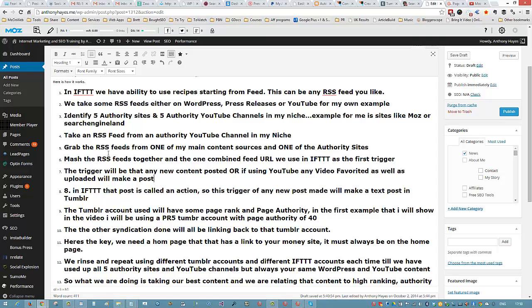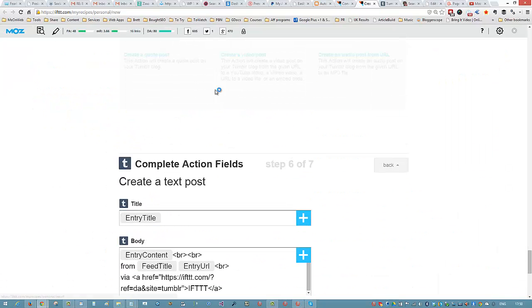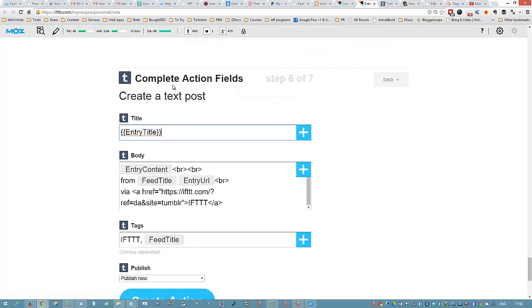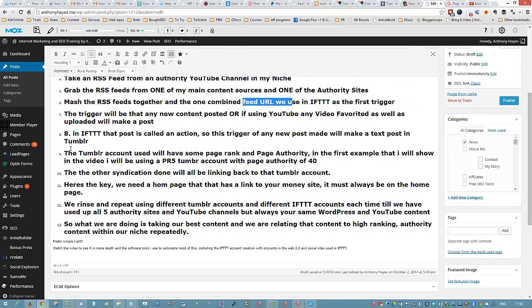Okay, then what we can do next is mash the RSS feeds together like I just showed you. The trigger will be from that mashed up RSS feed, which I just showed you inside IFTTT here. So it's going to be posting now into Tumblr. Don't worry about all this stuff here. The software takes care of all of that for you. Just ignore that. Let's come back to the blog post right now.